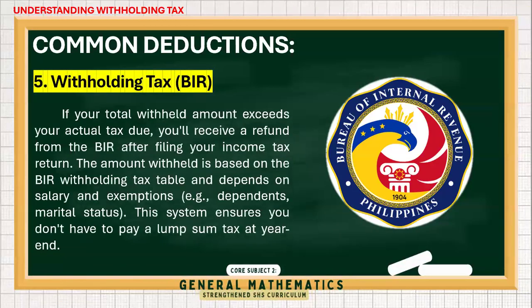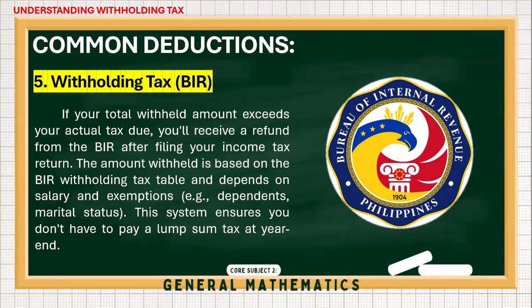So again, if your tax withheld amount exceeds your actual due, then you'll receive a refund from the BIR after filing your income tax. All of that money is just withheld monthly by your employers. And this system ensures that you don't have to pay a lump sum tax at the end of the year, because it will be difficult for the employee to do that. It will affect your year-end budget as well.